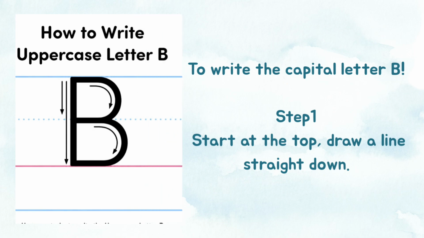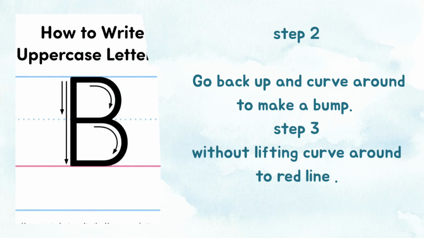To write the capital letter B. Step 1. Start at the top, draw a line straight down. Step 2. Go back up and curve around to make a bump. Step 3. Without lifting, curve around to the red line.